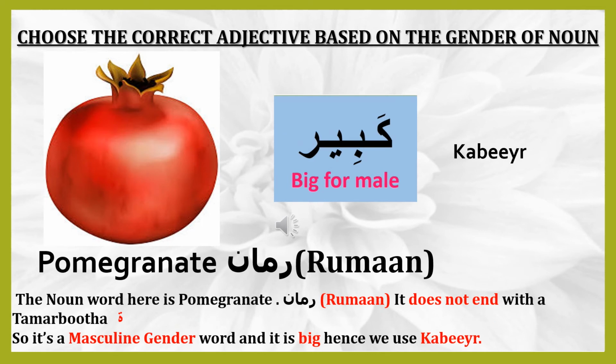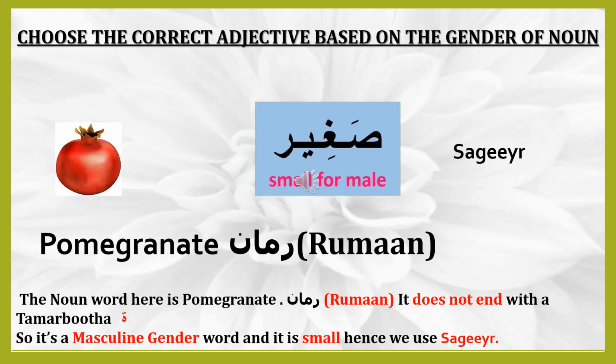Kabir, big for male. Pomegranate, Ruman. The noun word here is pomegranate, Ruman. It does not end with a Tamar Buddha, so it's a masculine gender word and it is big. Hence we use Kabir. Sagir, small for male. Pomegranate, Ruman. It does not end with a Tamar Buddha, so it's a masculine gender word and it is small. Hence we use Sagir.